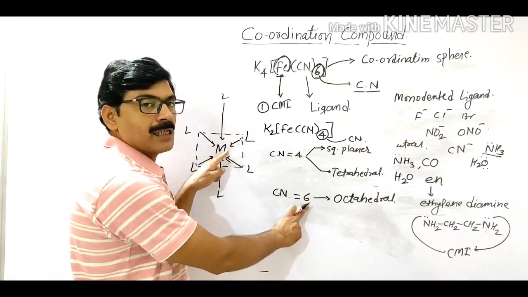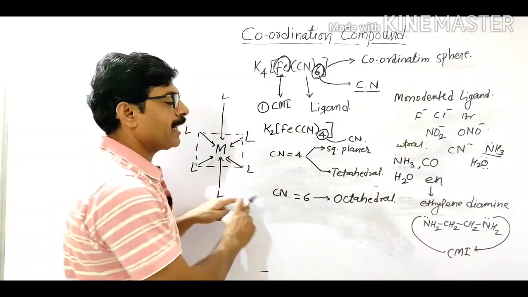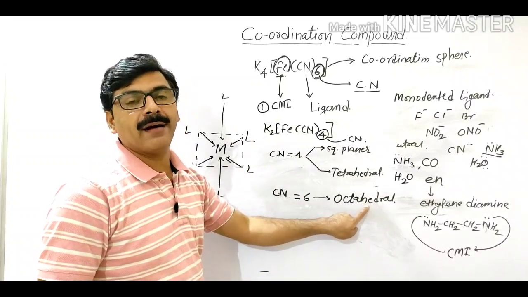Means coordination number is 6, and such a geometry is called the octahedral complex.